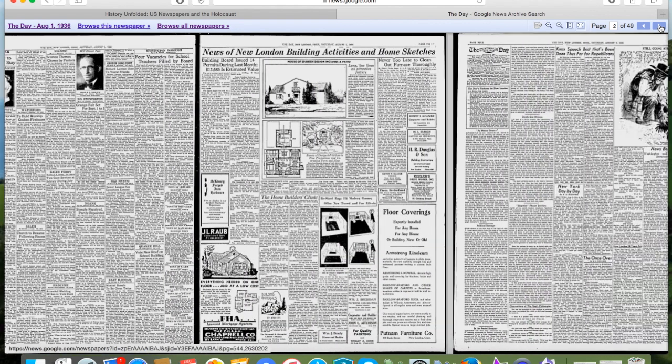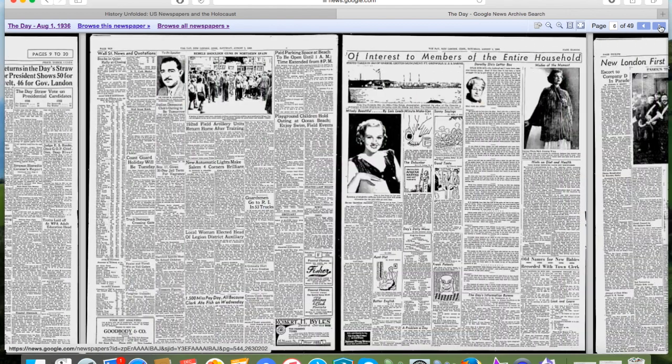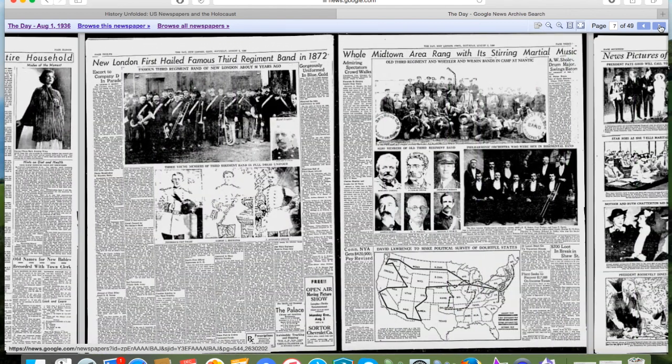We can use the blue button to scroll through the paper. It's important to note that sometimes the page numbers in this blue bar do not match the actual page numbers in the paper. For example, here we're looking at page 12, but Google thinks we're looking at page 7. It's good to be aware of this discrepancy so you can record the actual newspaper page number accurately.